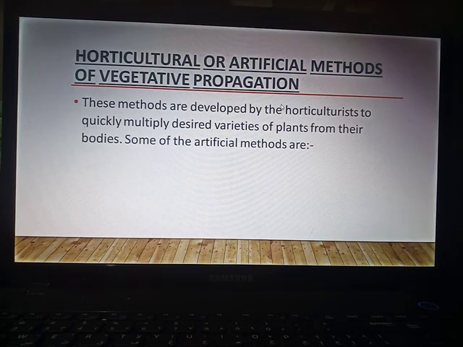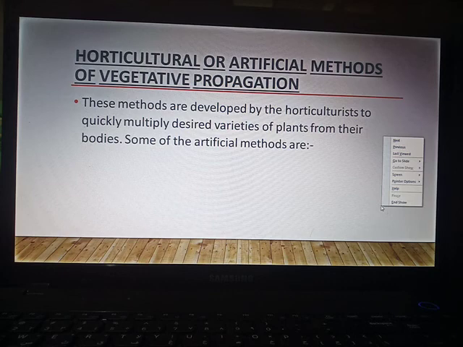These methods are developed by horticulturists to quickly multiply desired varieties of plants from their bodies. Before starting this topic, we have to know about horticulturists.